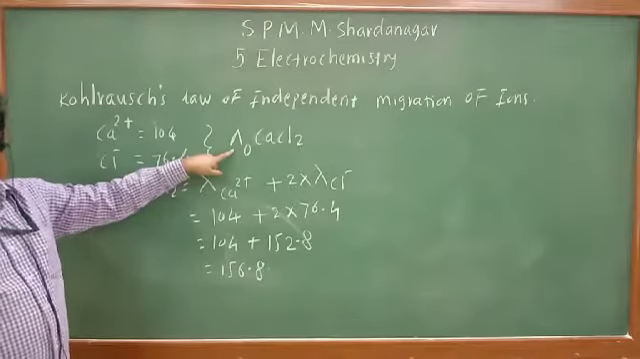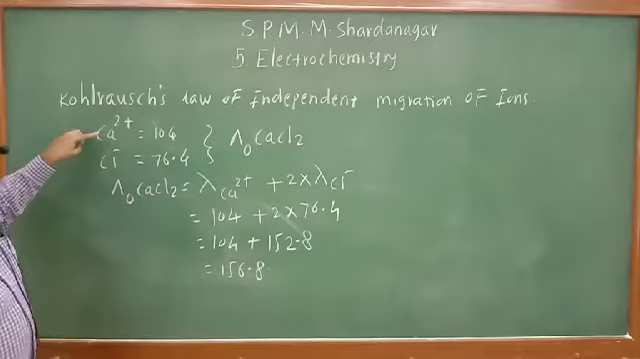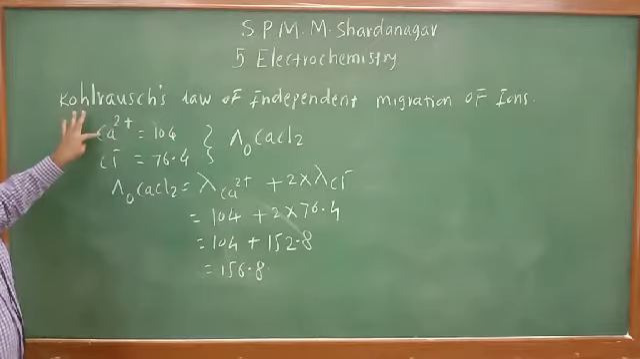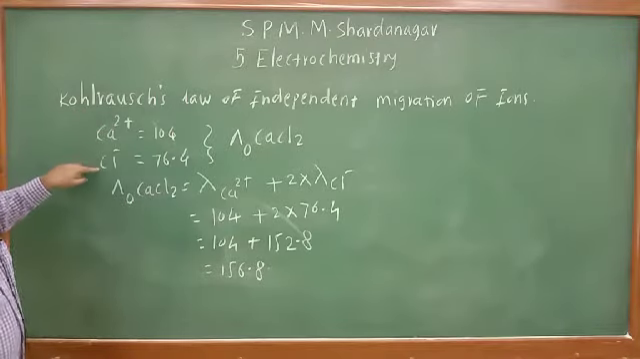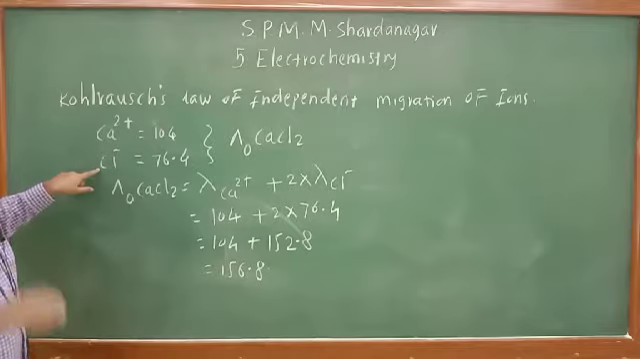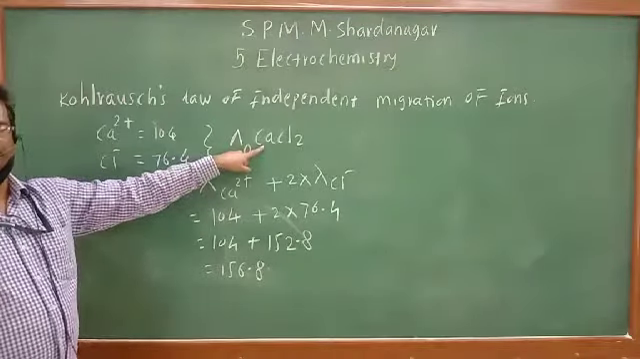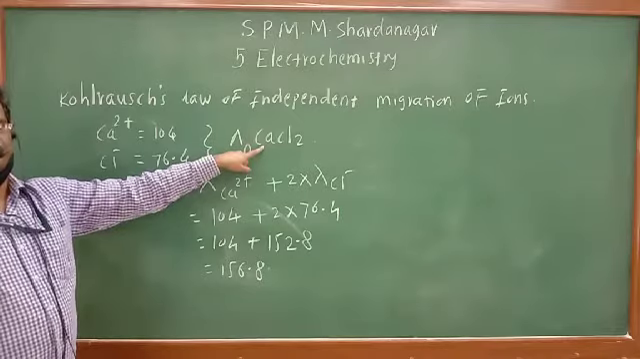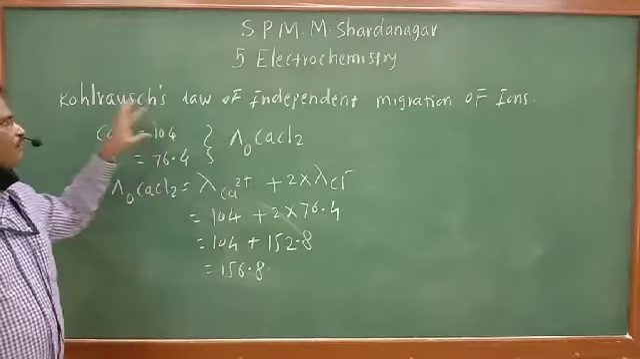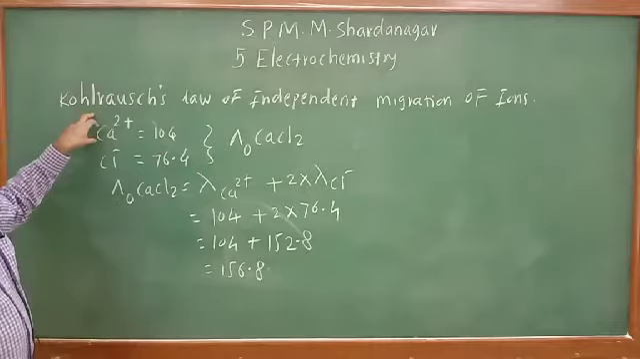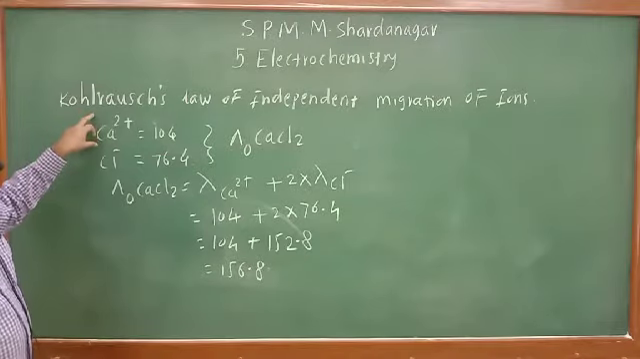So here what we have done? We know the molar conductivity of ions Ca2+ and Cl-. So we can calculate the molar conductivity of CaCl2. That is the use, that is the application of Kohlrausch's law of independent migration of the ions.